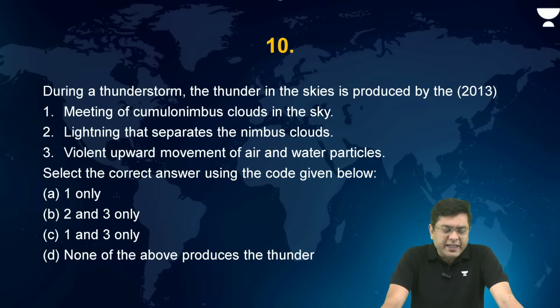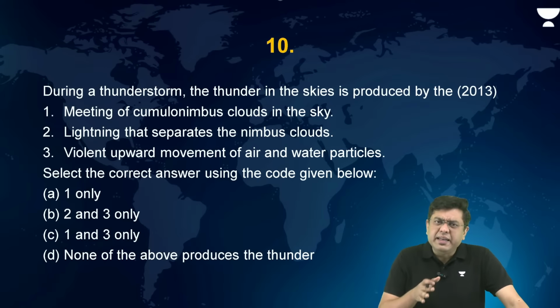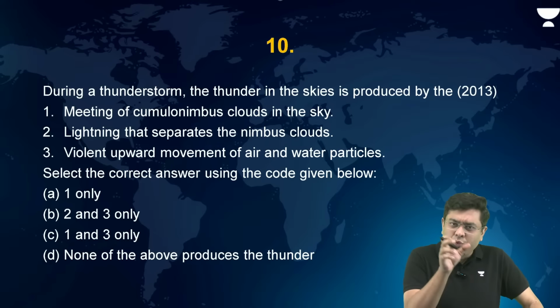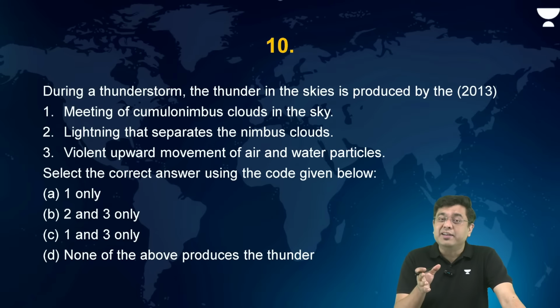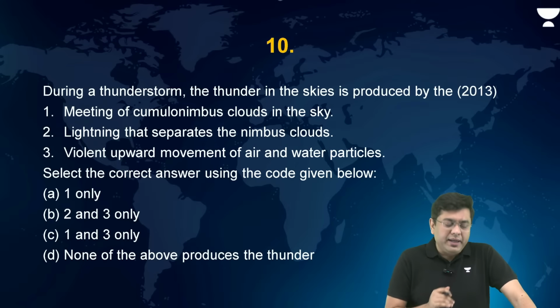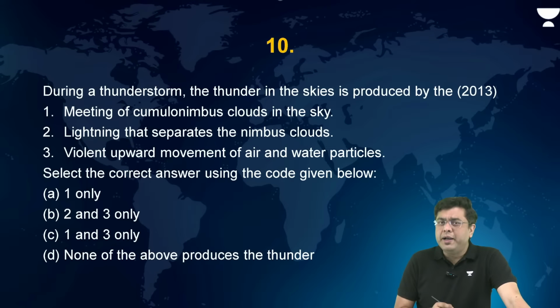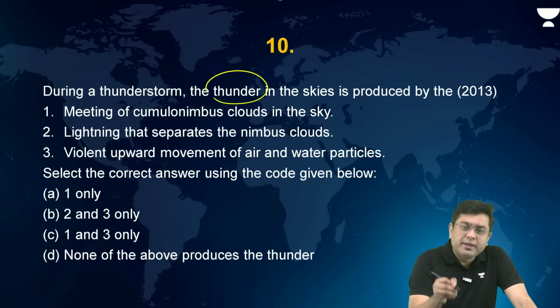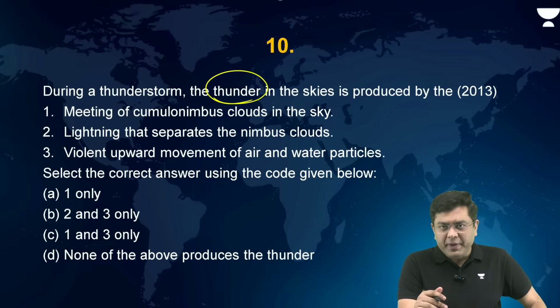Now, after this, the next question. During a thunderstorm, the thunder in the skies is produced by which of the following factors? Meeting of cumulonimbus clouds in the sky, lightning that separates the nimbus clouds. Nimbus basically refers to the rain-bearing clouds. That is what the term nimbus stands for. Nimbus, stratus, cumulonimbus, these are rain-bearing clouds. Violent upward movement of air and water particles. Which of these produces thunder that you experience in the sky on a regular basis?